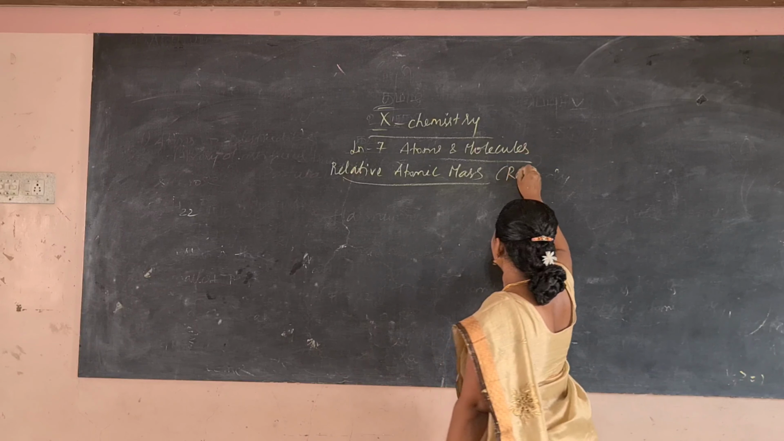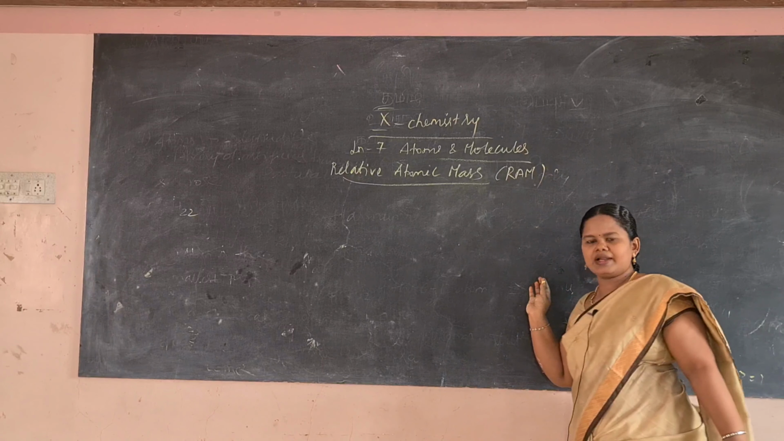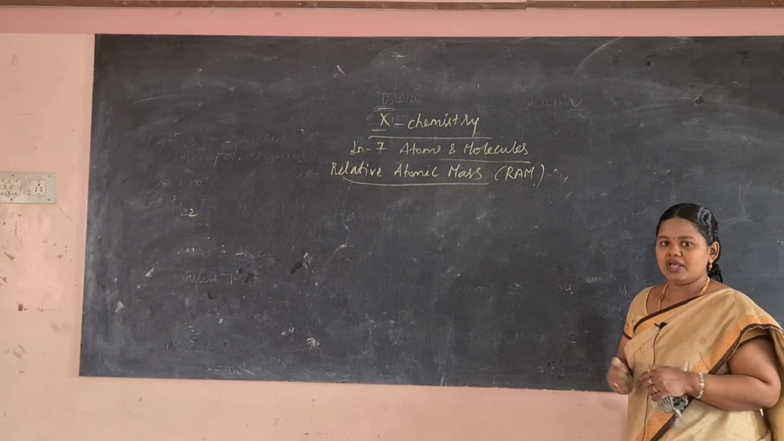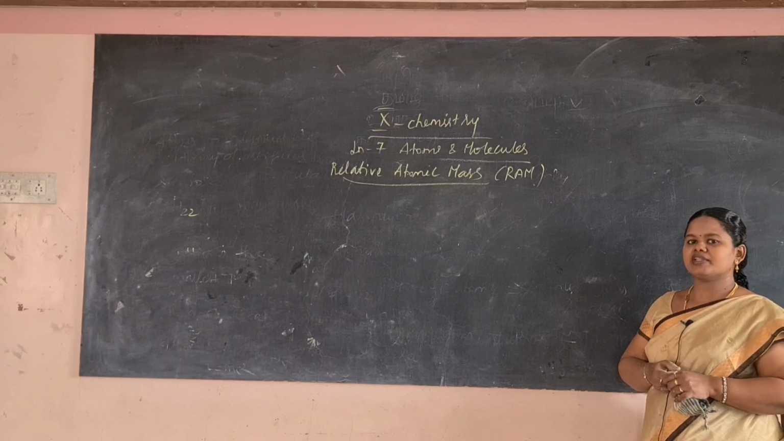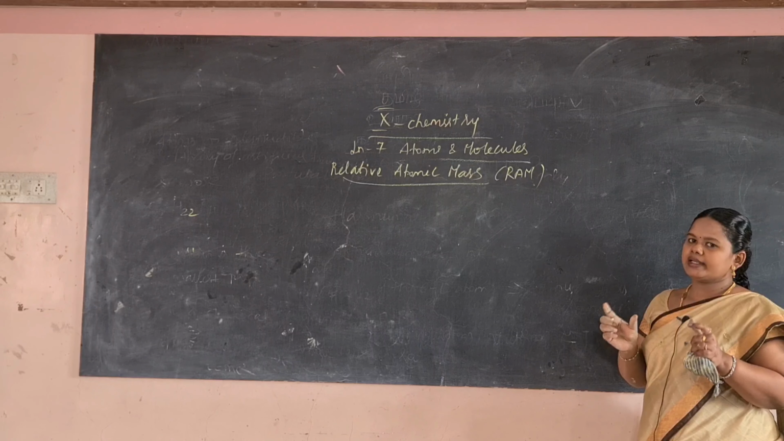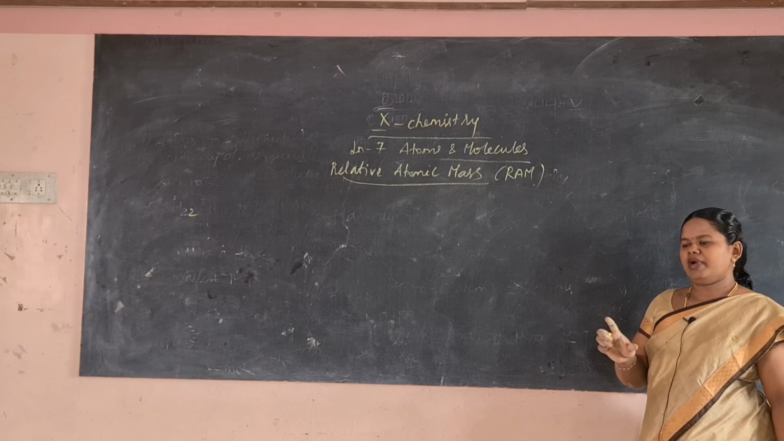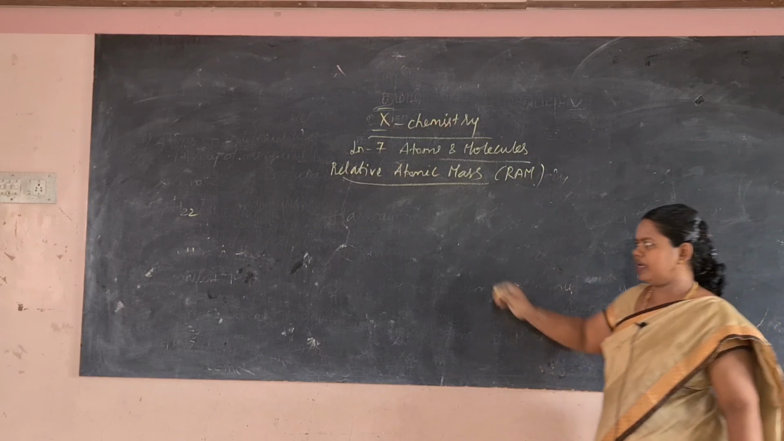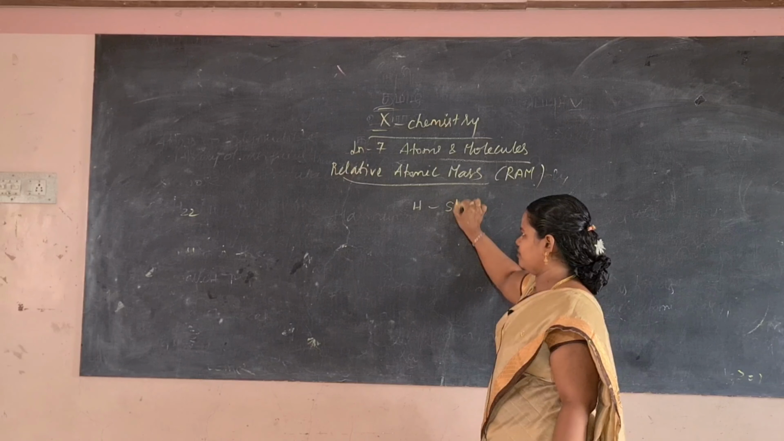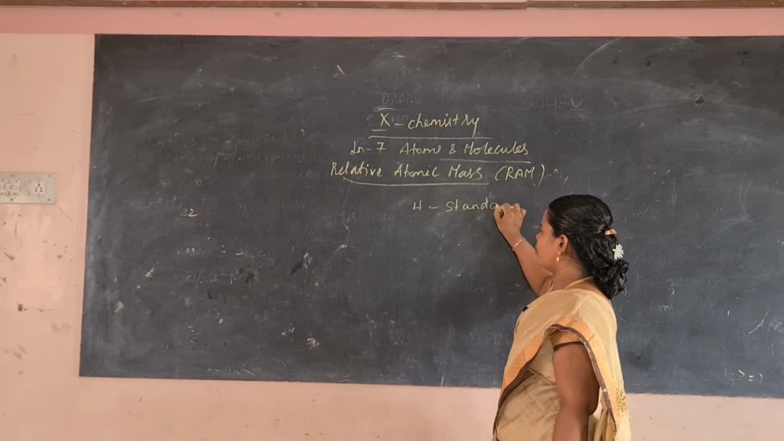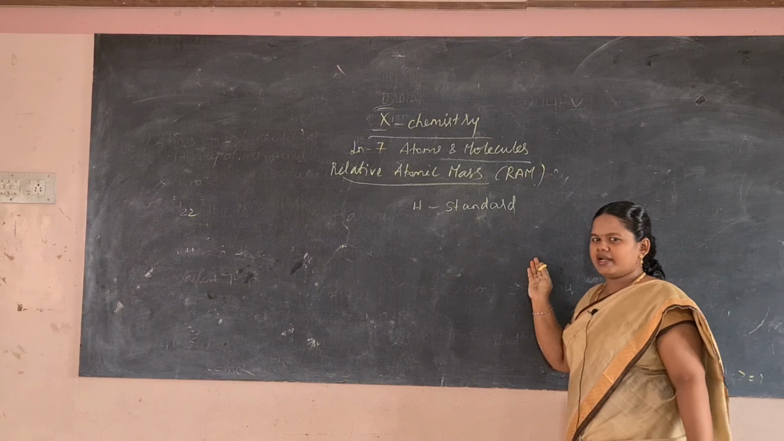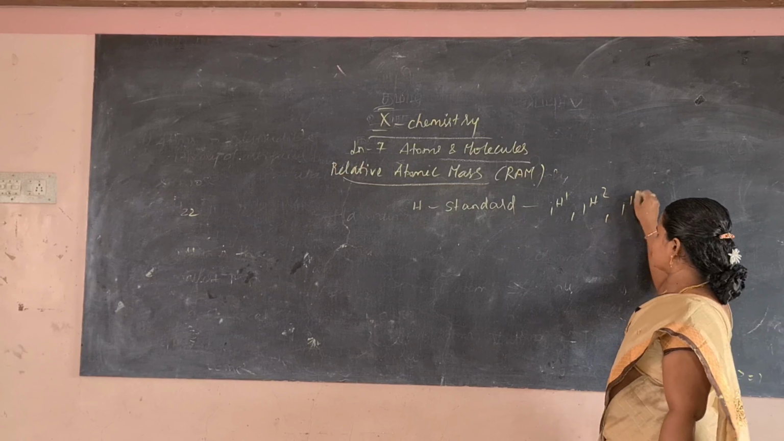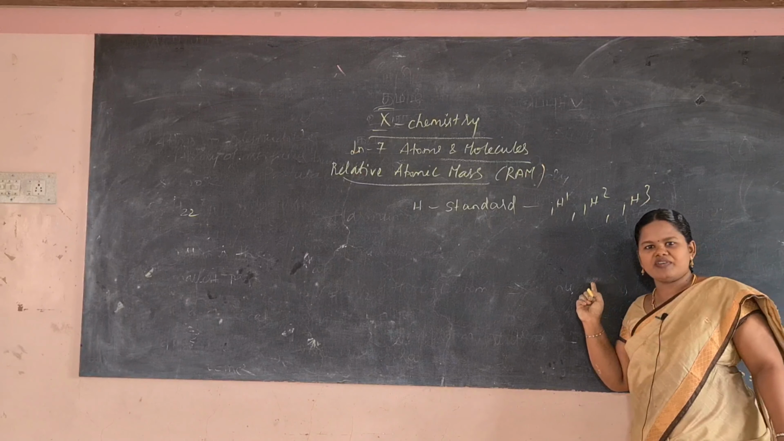RAM. So it is very difficult to calculate the atomic mass. For that, the scientists have taken some sample, and for that sample they measured the atomic mass, and in that they have chosen one element, and that mass can be taken as the standard. For example, hydrogen is taken as the standard because it has isotopes. What are the isotopes of hydrogen? It is nothing but 1H1, 1H2 and H3. So these are the isotopes of hydrogen.